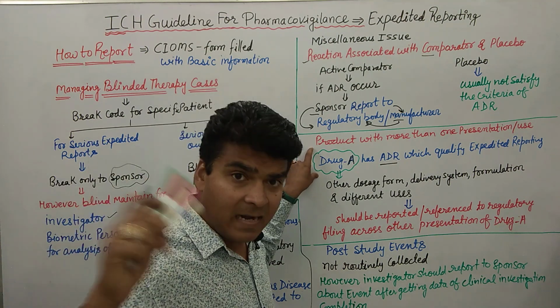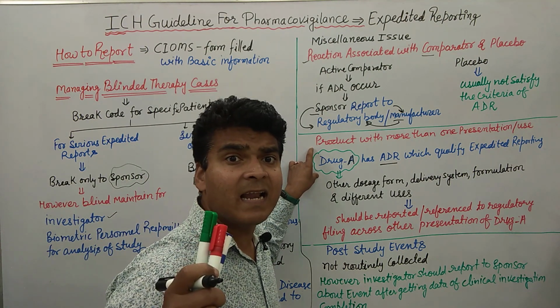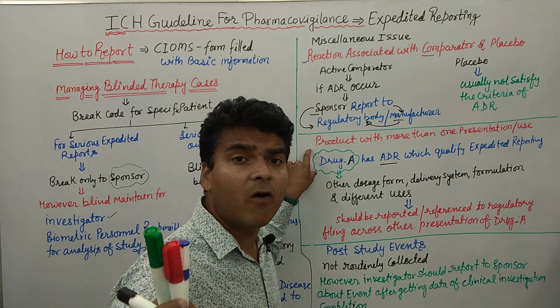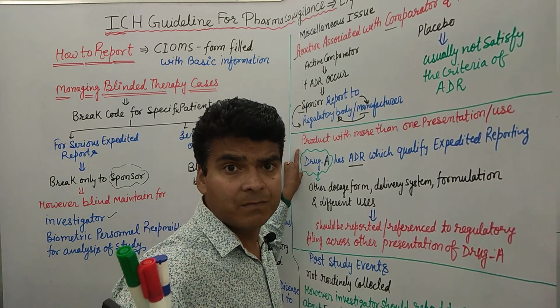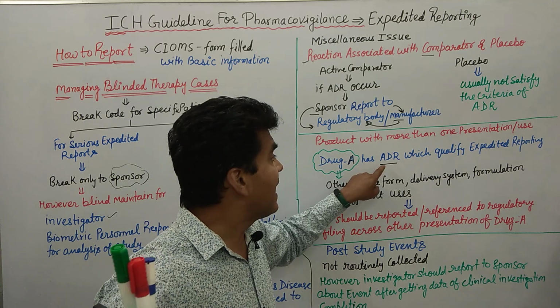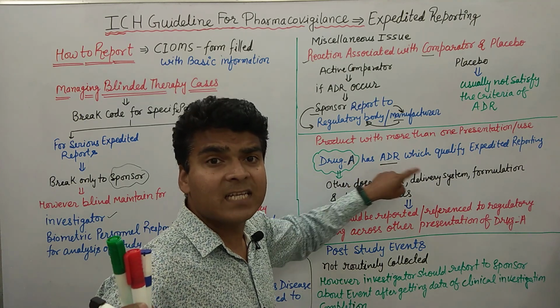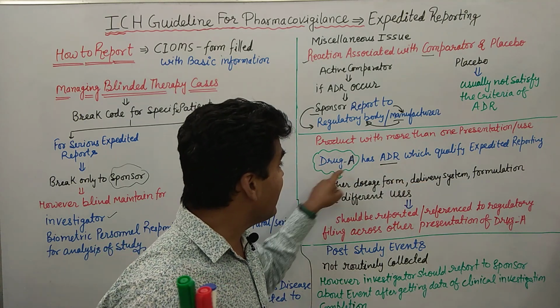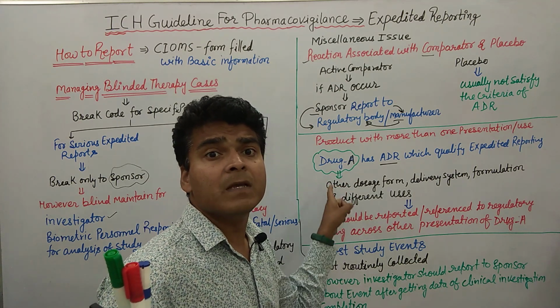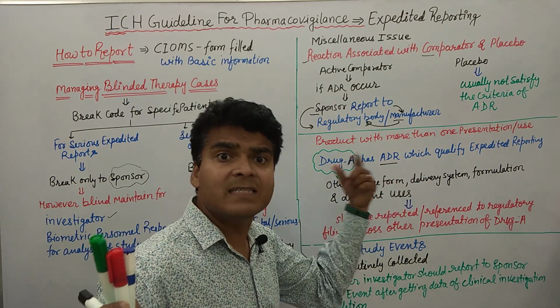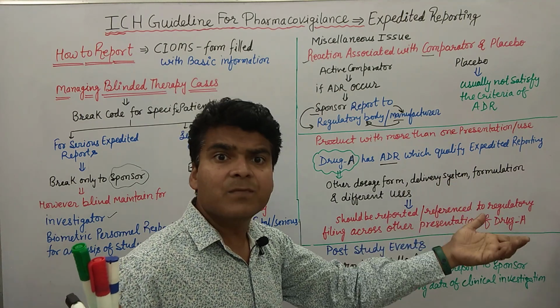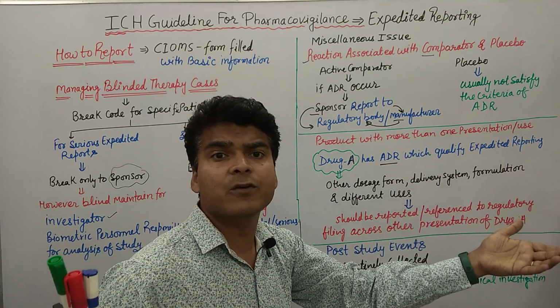Clear? In the current situation in a clinical trial, if drug A is checked for antihypertensive and we find an ADR qualifying for expedited reporting, then that ADR is also mentioned for its use in arrhythmia and atherosclerosis.